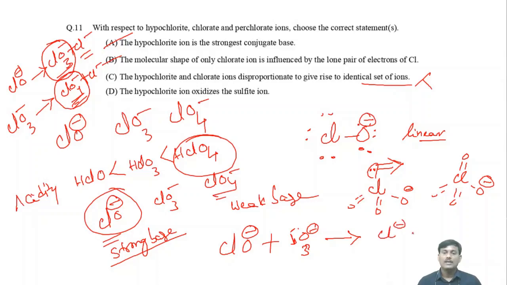So Cl minus, SO3 2 minus, SO4 2 minus. So the hypochlorite ion oxidizes the sulfite ion into sulfate ion. So this one is correct. So what are the correct statements? Okay, A, B and D are the correct ones.